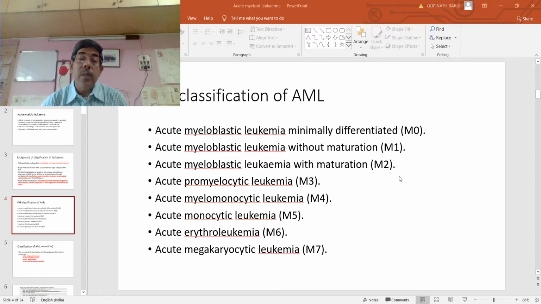Just to differentiate it from the other variant of leukemia, that is lymphoblastic leukemia, often we have to take the facility of immunophenotyping. That means when we have confusion whether these are blast cells of M7 or lymphoblastic leukemia, we have to take the immunophenotype. Usually acute megakaryocytic leukemia shows positivity with CD41 and CD61.